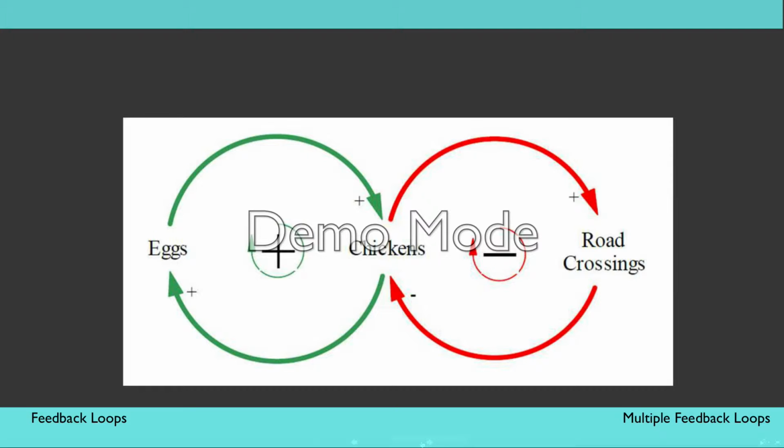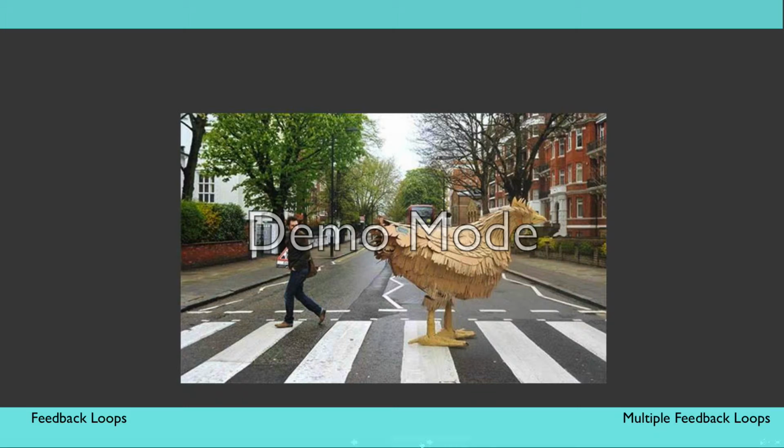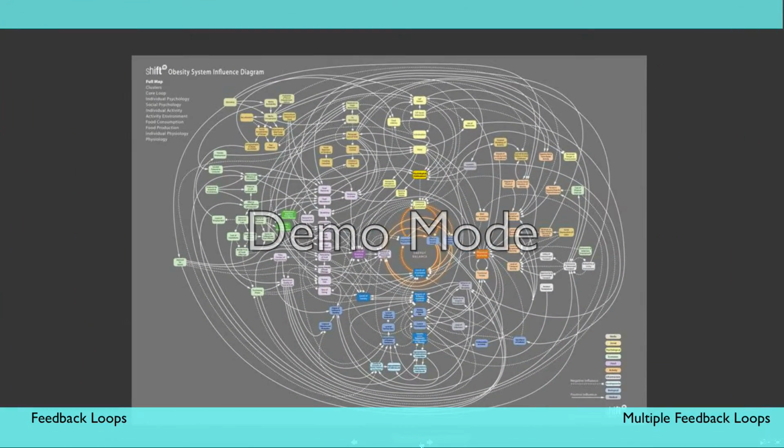However, on the right side of the diagram, a balancing feedback loop is at work. This feedback loop helps balance the chicken population. As more chickens are born, there are more chickens trying to cross the road, but more road crossing attempts mean that more chickens will die. This helps us understand the broader dynamic of why the chicken population doesn't continue to increase without a limit. In complex systems, multiple feedback loops are at work as multiple parts of the system interact. Unlike in the previous example, however, feedback loops in complex systems will typically have more than two components within them, and will be interacting with multiple other feedback loop processes across the system.